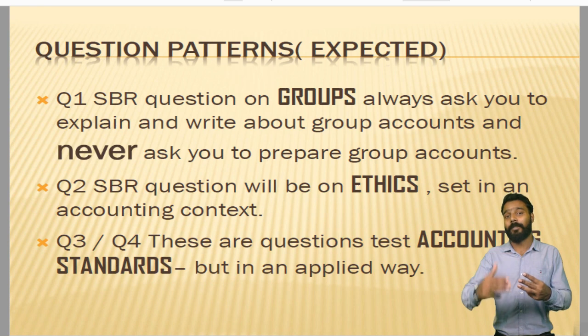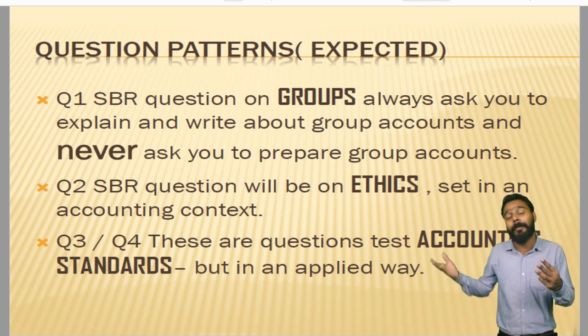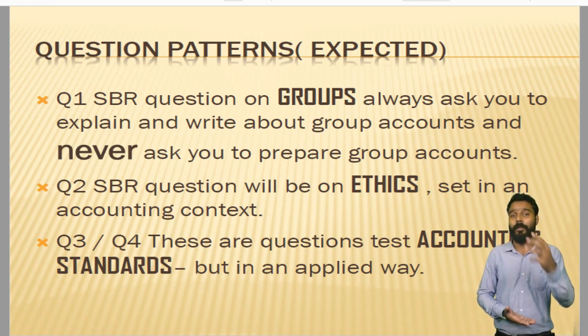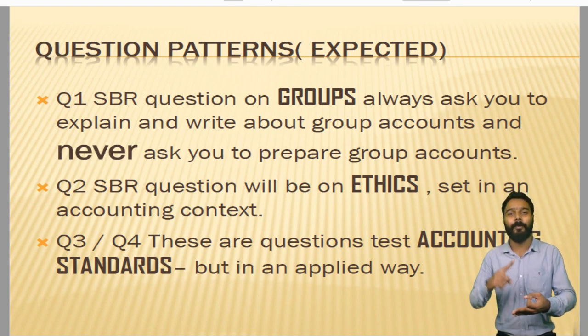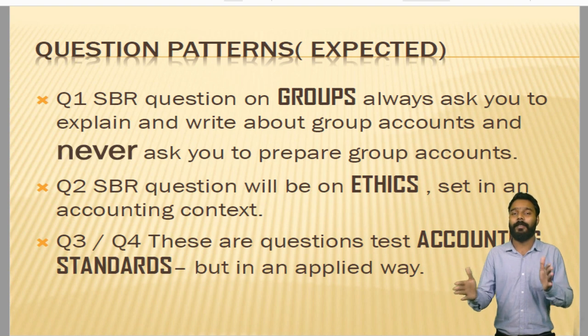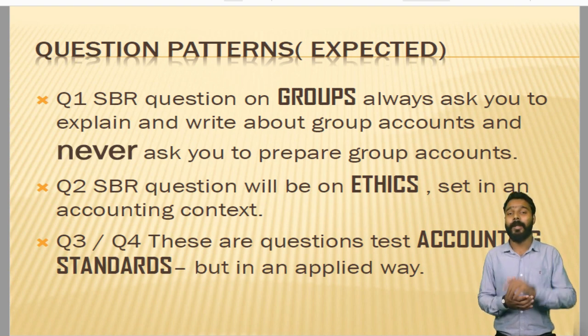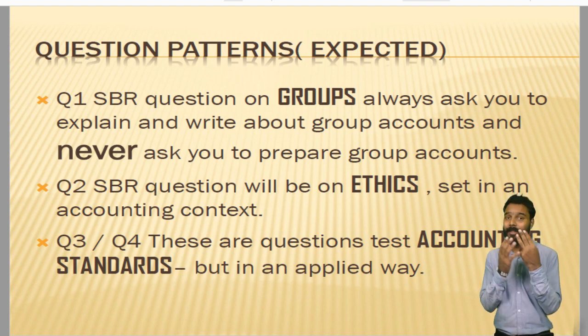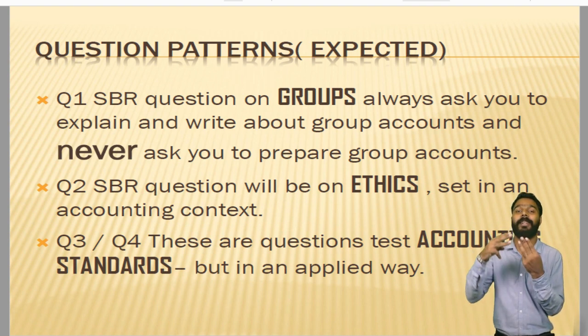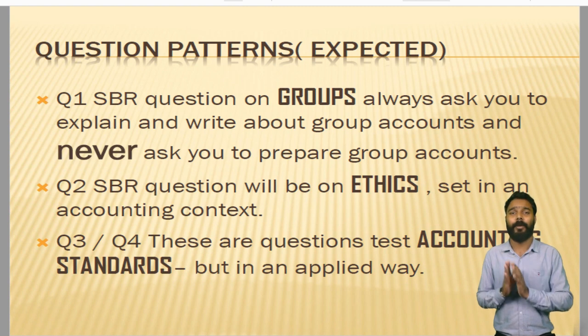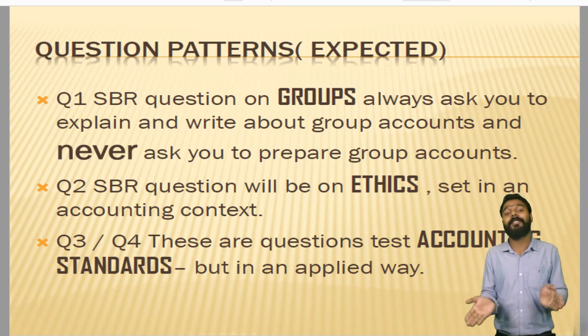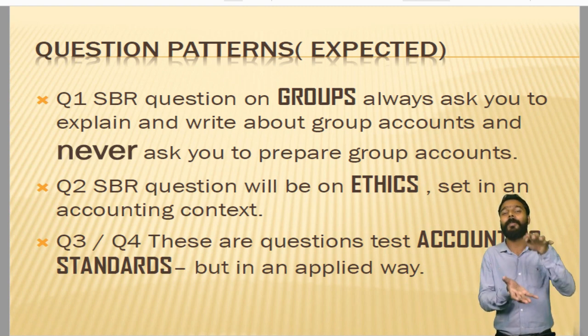In order to do the cash flow statements, apart from knowing some of the basic working notes of groups, like workings for goodwill, impairment, net assets, or the change in ownership, you have to make sure that you are thorough with some of the basic accounting standards as well as some of the higher accounting standards, that is IFRS 2 and IAS 19. IFRS 2 is about share-based payment, and IAS 19 is about employment benefits. So there are chances that these standards can get tested in the group cash flow statements.